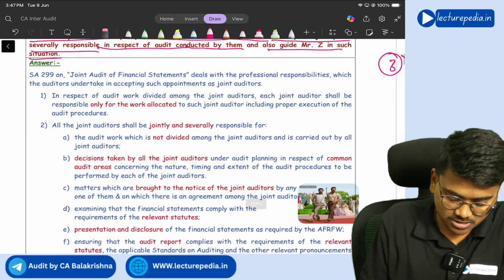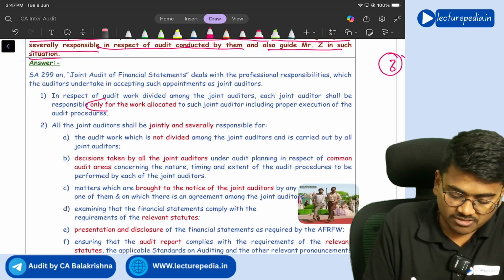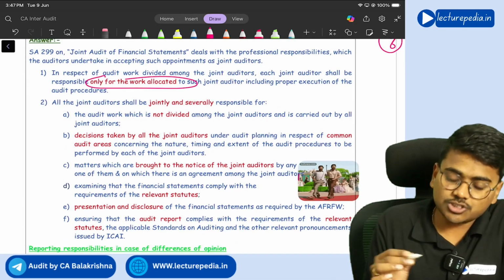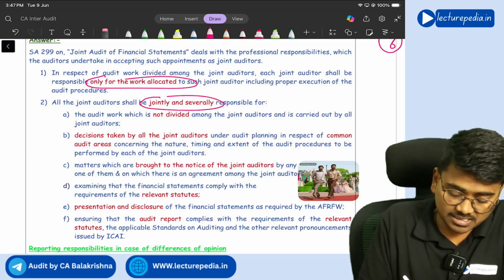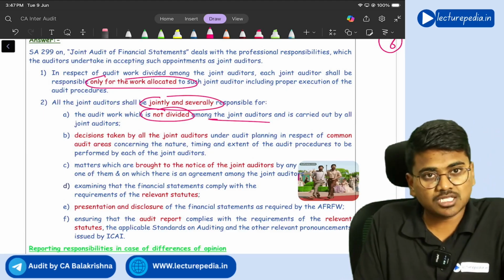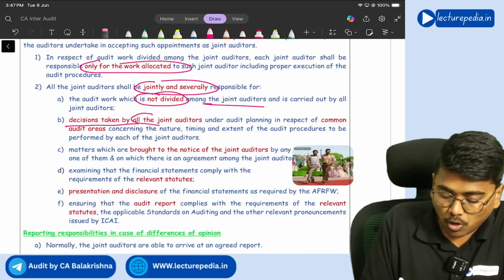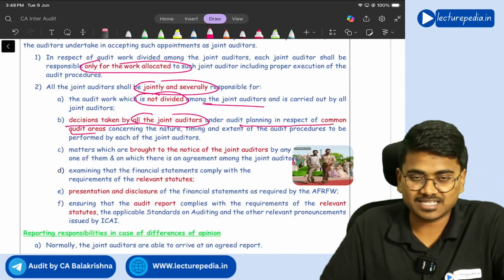So each joint auditor shall be responsible only for the work that has been allocated to such joint auditor. All joint auditors are jointly and severally responsible for the work that is not divided among the joint auditors, and also decisions taken by all the joint auditors under planning in respect of common audit areas.